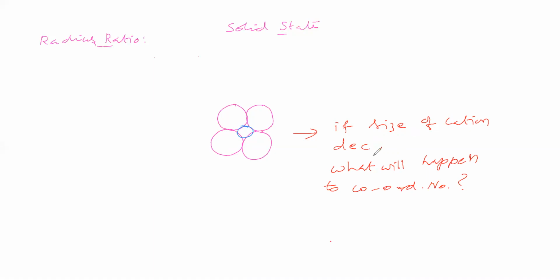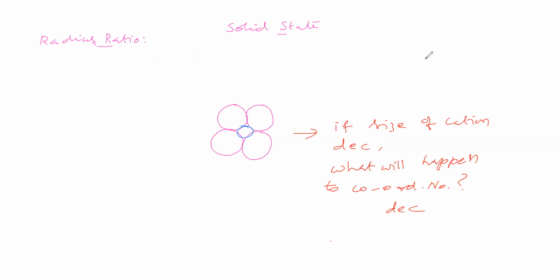If the size of the cation decreases, the coordination number decreases. If the size of the cation increases, the coordination number increases.